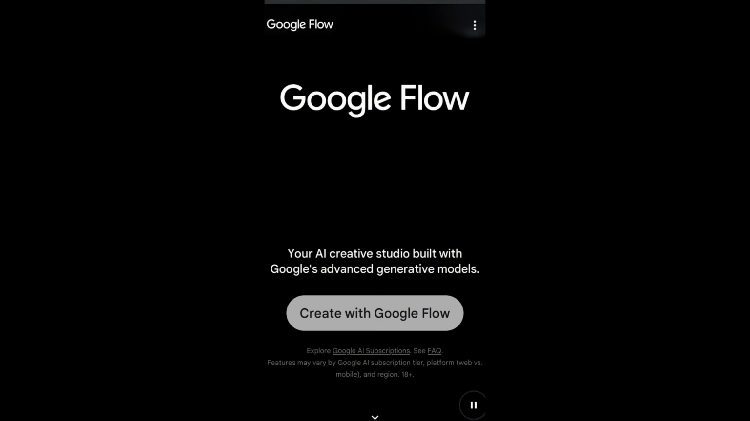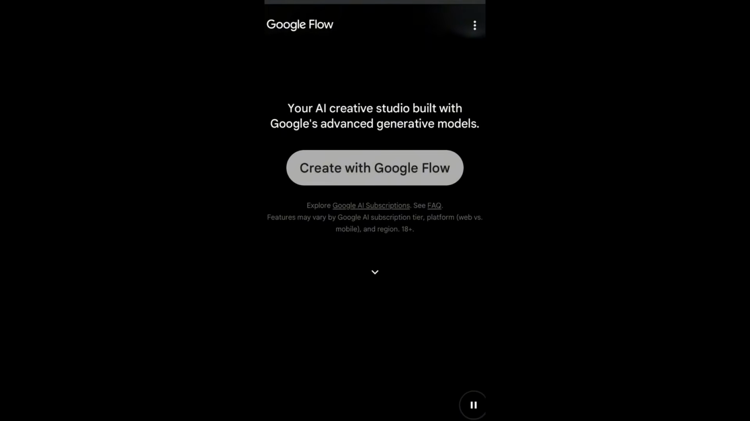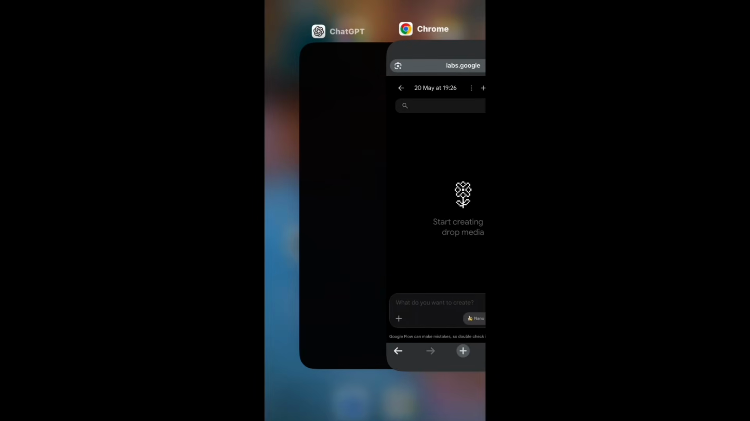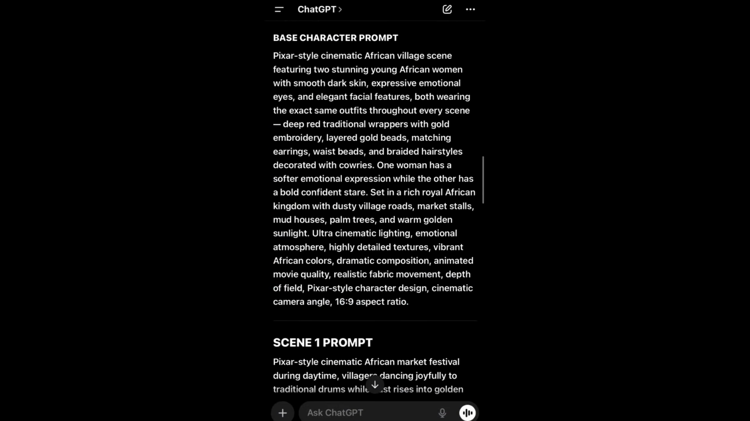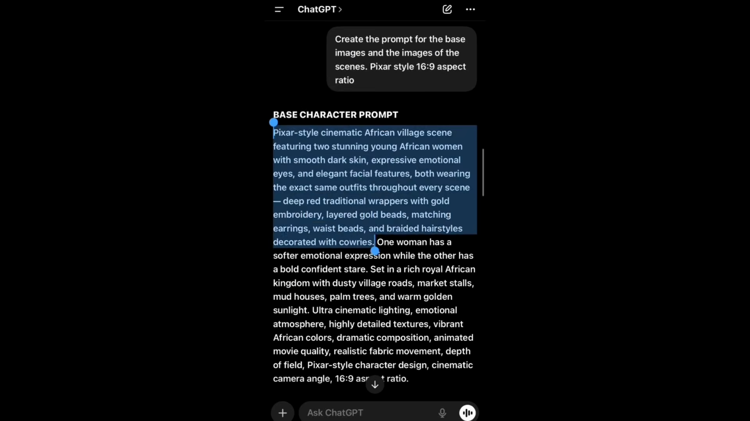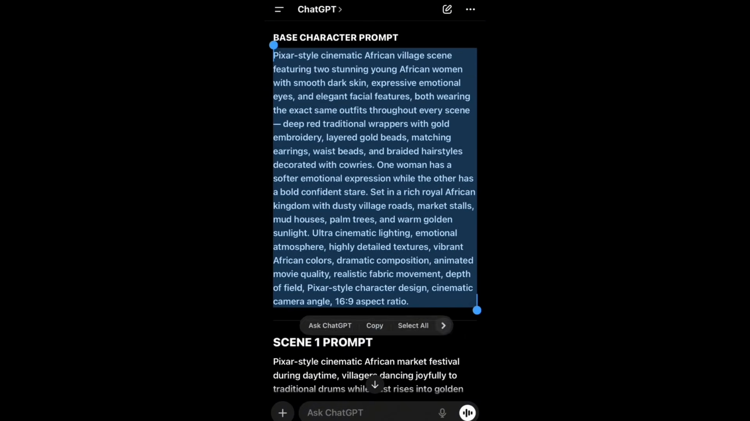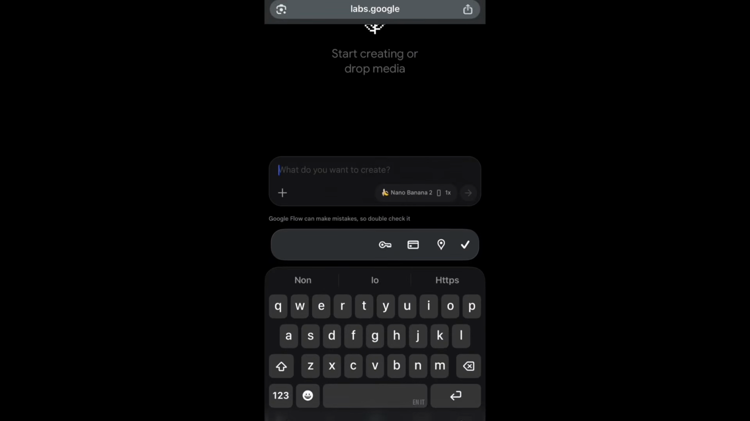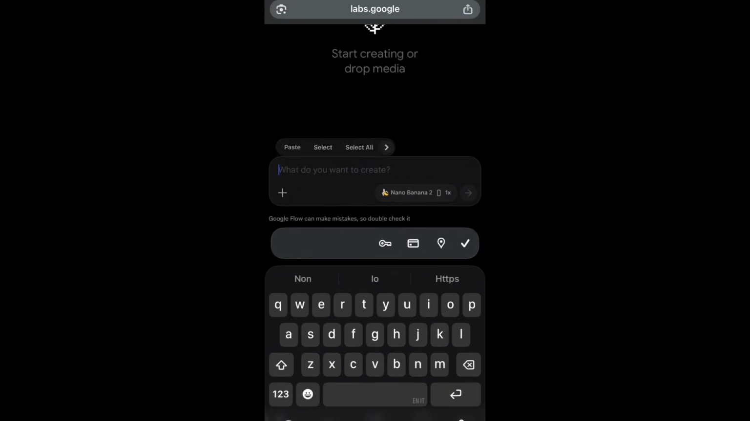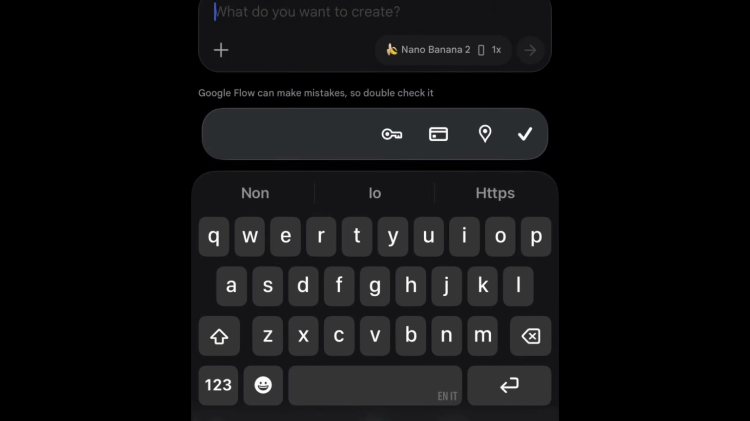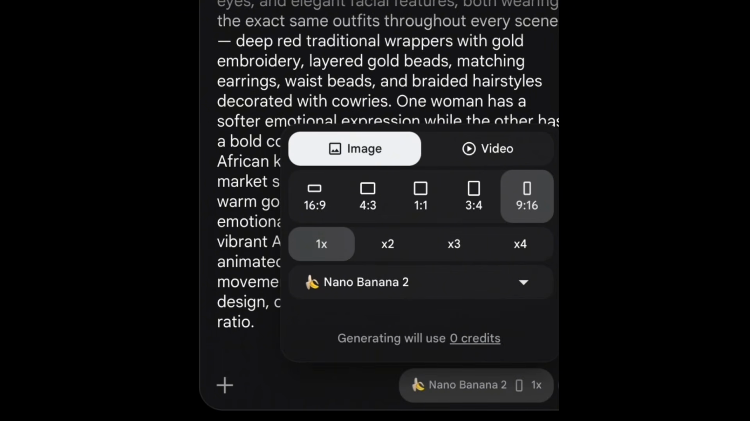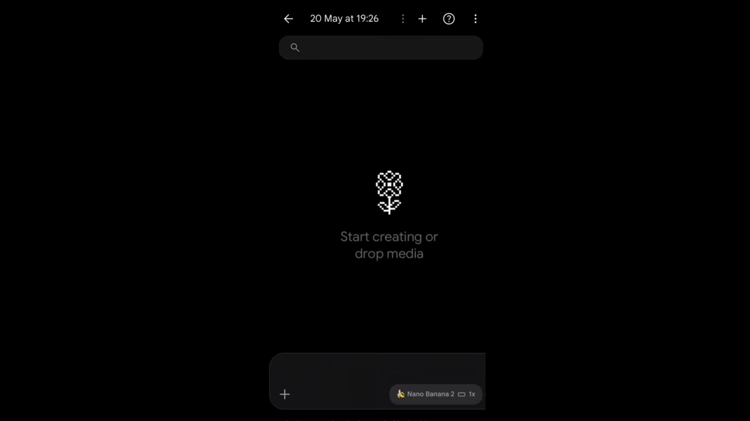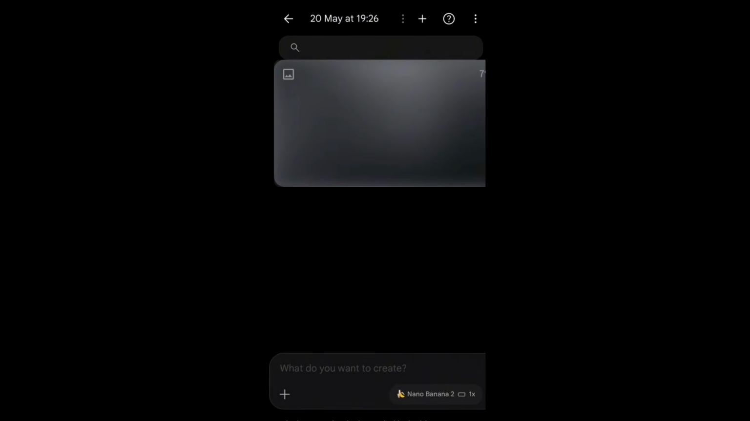Next, we head over to ChatGPT and copy the prompt for our base character. Remember, we're creating the images from scratch because we're using a free tool, which is Google Flow. So we'll copy the prompt for the base character. We'll come back to Google Flow and paste it in the description box. Once we paste it, we're going to figure out our image setting by clicking on Nano Banana 2 at the bottom. Here we'll select image, select 16:9 aspect ratio, select ×1, and then we'll hit the arrow and the image will start generating. So this doesn't take so much time.